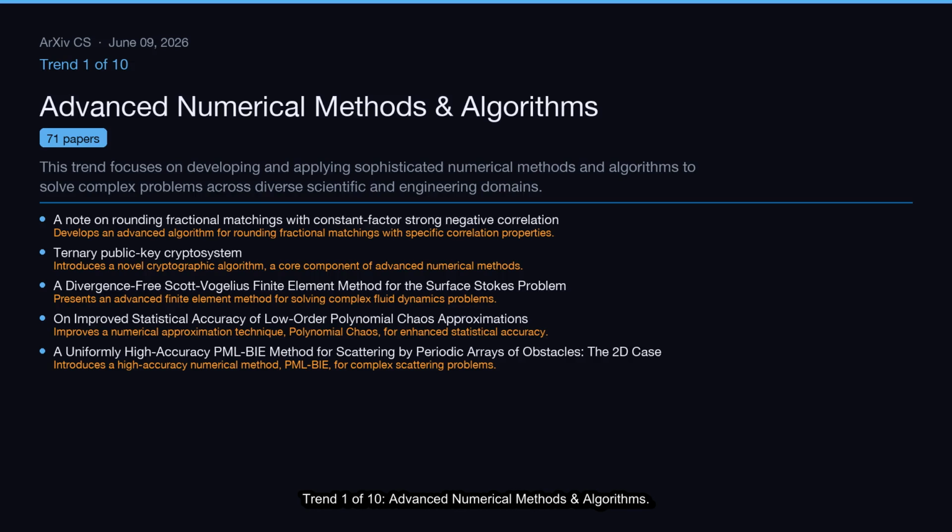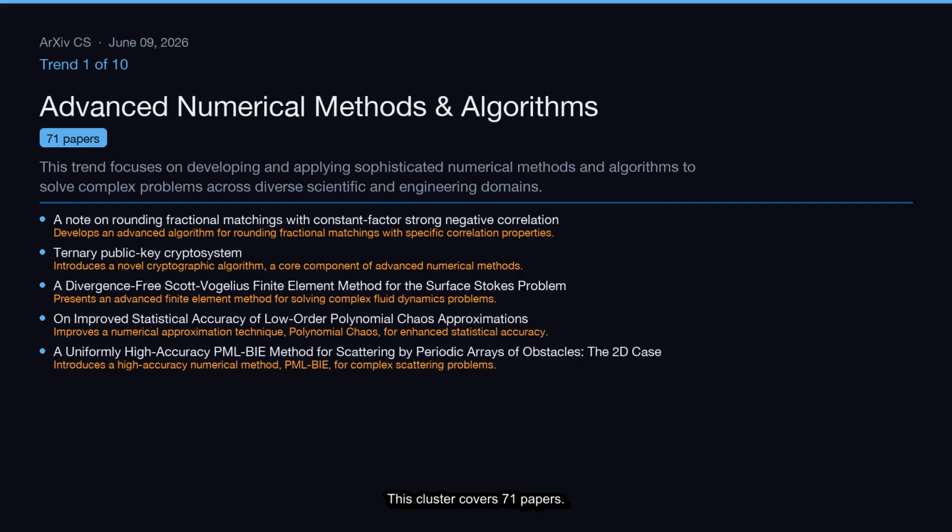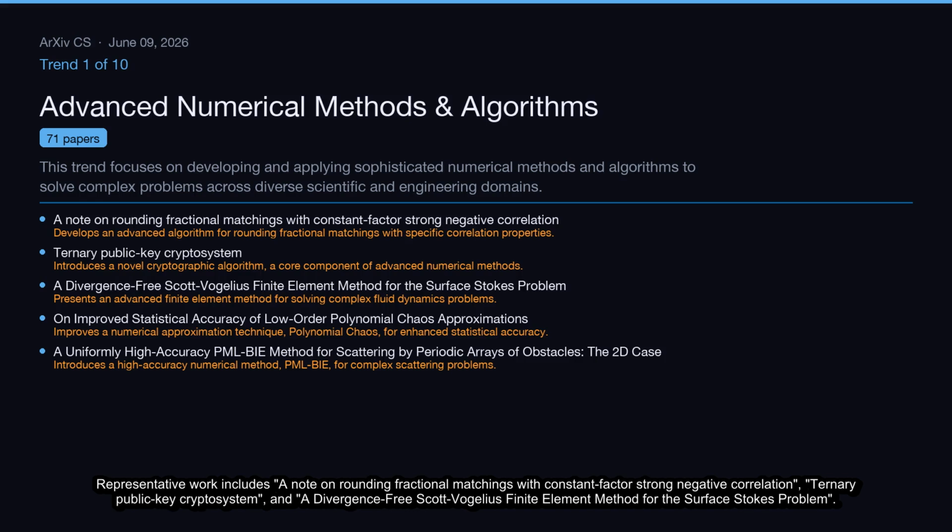Trend 1 of 10, Advanced Numerical Methods and Algorithms. This trend focuses on developing and applying sophisticated numerical methods and algorithms to solve complex problems across diverse scientific and engineering domains. This cluster covers 71 papers. Representative work includes a note on rounding fractional matchings with constant factor strong negative correlation, ternary public key cryptosystem, and a divergence-free Scott-Vogelius finite element method for the surface-Stokes problem.